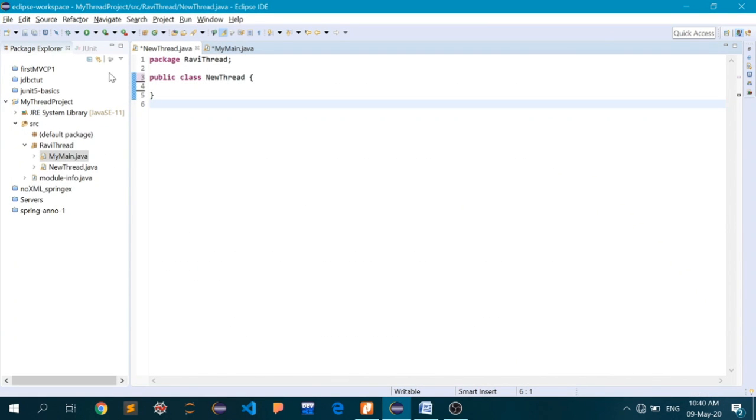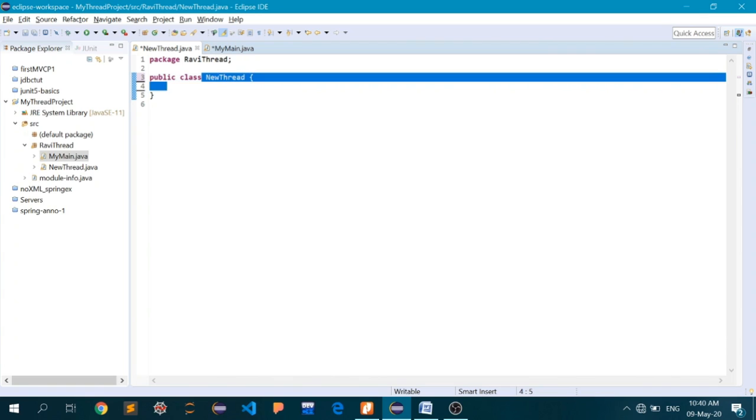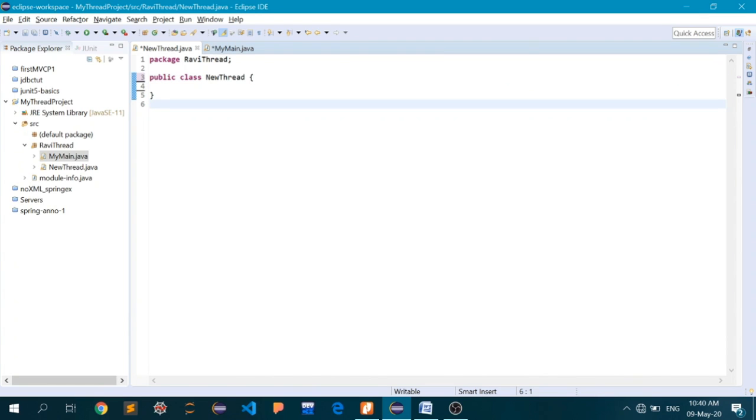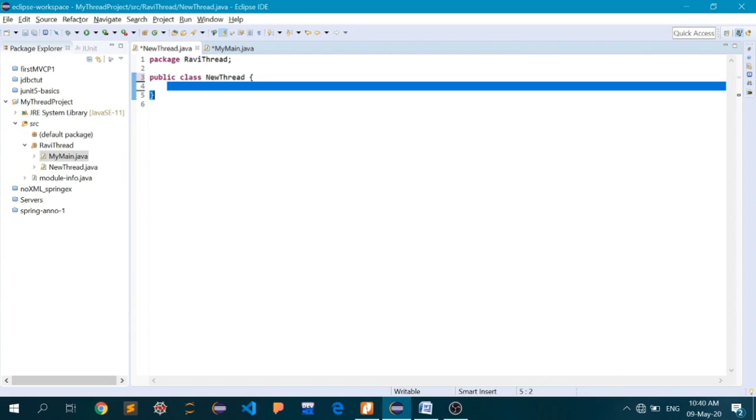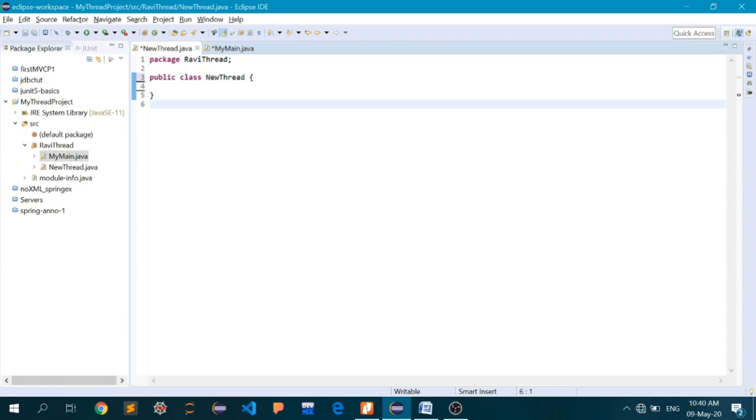Here you can see that I have already created a class in the package, my name package. This class is called NewThread. In concurrency with my main thread, I want the thread which I define in this class to run side by side. So my application will run two threads. First is automatic, that is the main thread, and the next is the thread which I will define in this class.